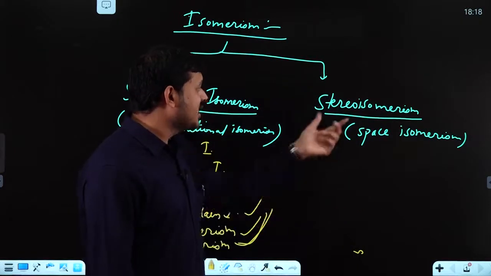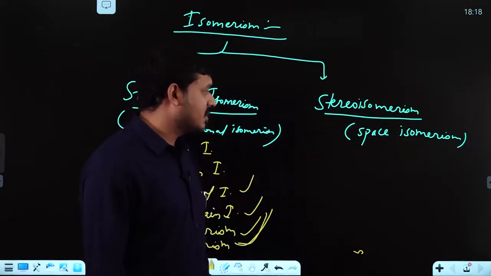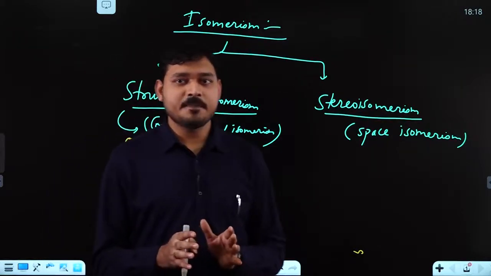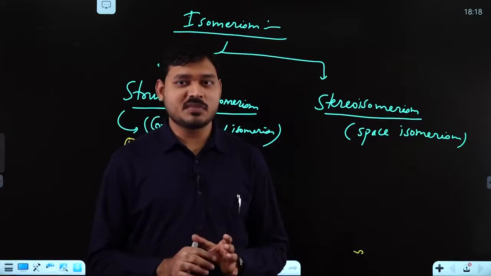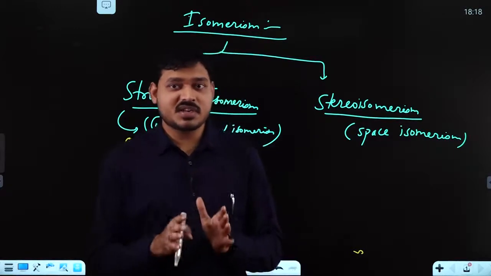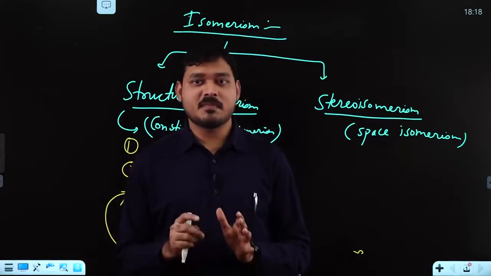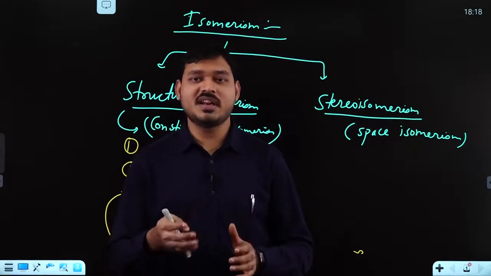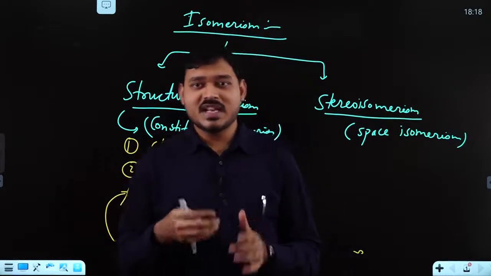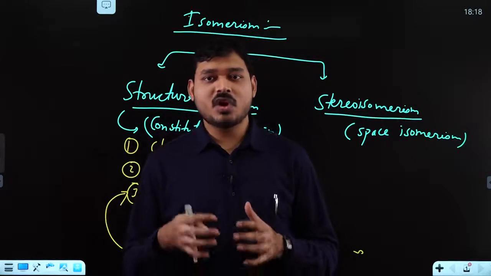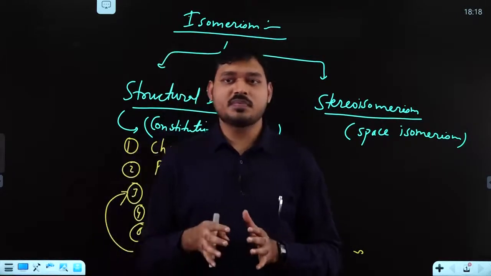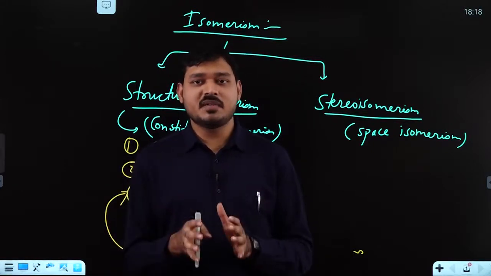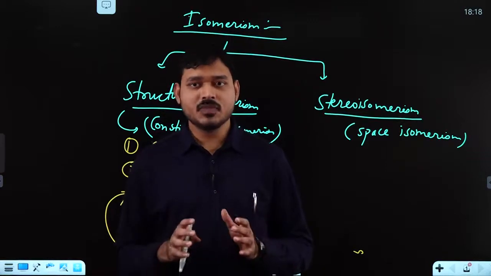Now let's come to stereoisomerism or space isomerism. Okay, now what is this? First of all, when you say stereoisomerism or space isomerism, it simply means the structural formula of the compound must be the same. The connectivity of atoms will always be similar. So what is the difference? The difference will be that the arrangement or orientation of different atoms or groups in the compound will be different in space. Spatial arrangement of atoms in space will be different. Now what does it mean?